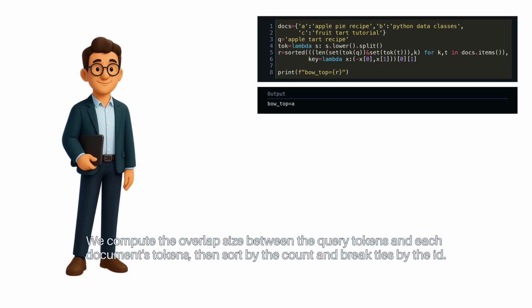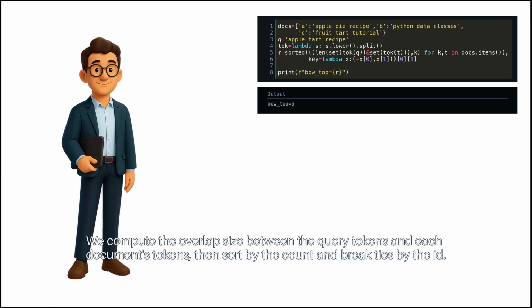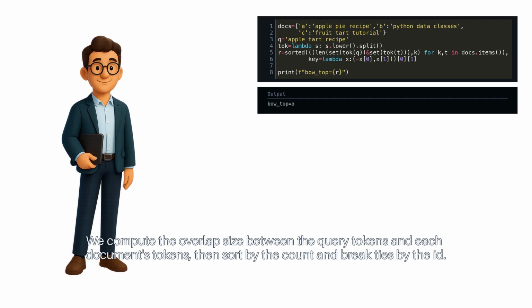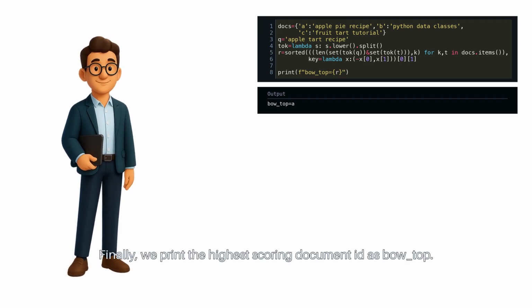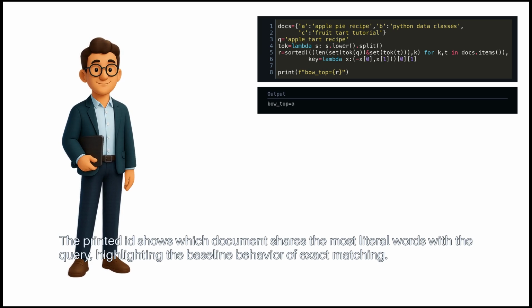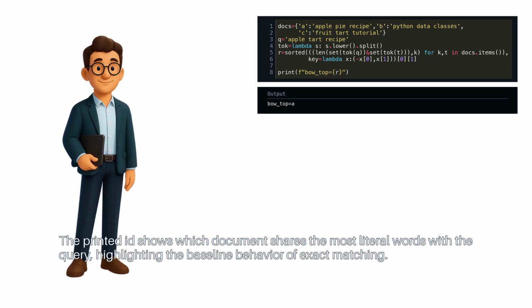We compute the overlap size between the query tokens and each document's tokens, then sort by the count and break ties by the ID. Finally, we print the highest scoring document ID as bow top. The printed ID shows which document shares the most literal words with the query, highlighting the baseline behavior of exact matching.